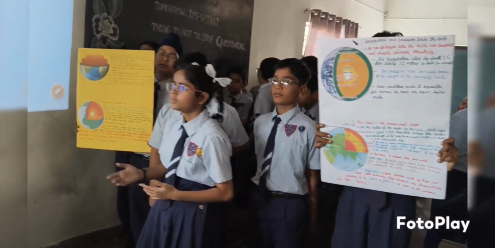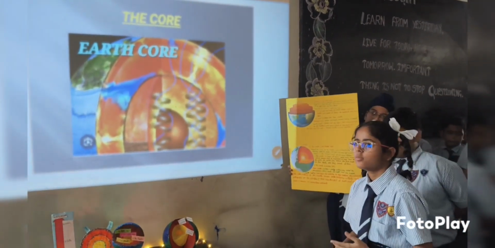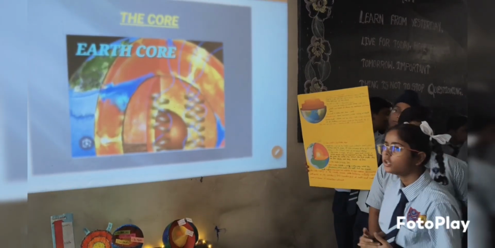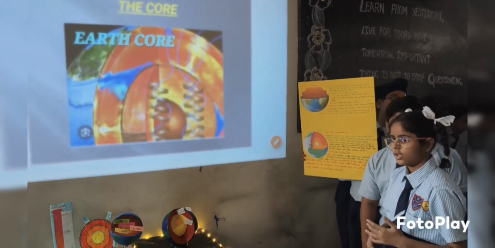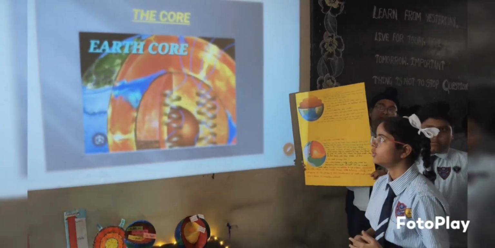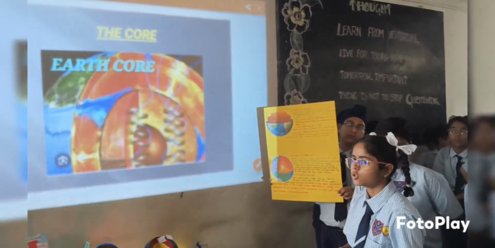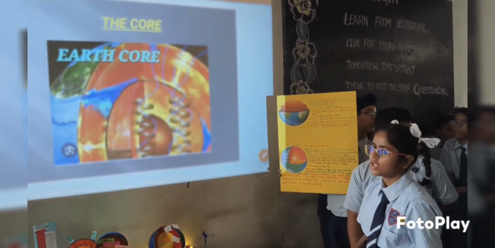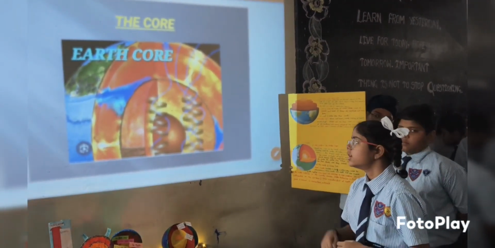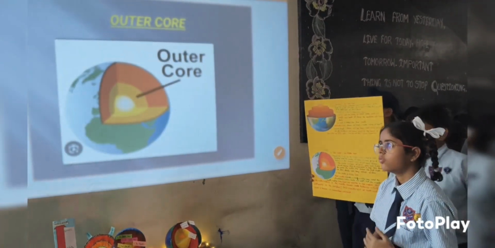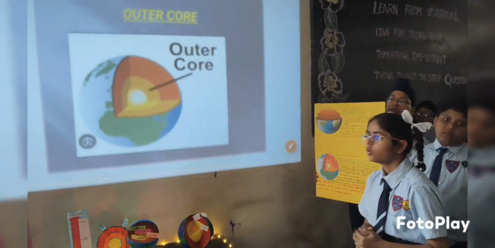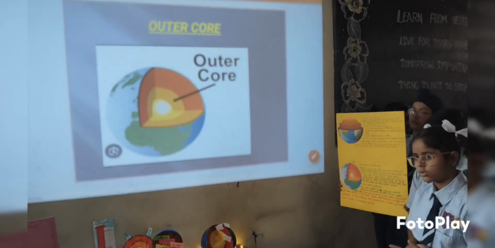The innermost layer at the center of the earth is the core, which begins 2,900 kilometers below the surface and extends all the way to the planet's center at 6,371 kilometers deep. The core is mainly composed of iron and nickel. It is the densest layer of the earth. Because of this, it is sometimes called the NiFe layer, Ni for nickel and Fe for iron. The core is divided into two parts, the outer core and the inner core.